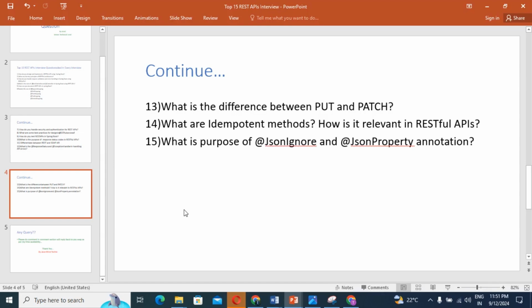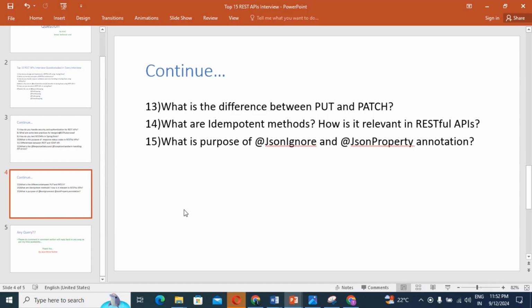The POST method, you should know, is not idempotent because it creates a new resource, right? POST means once you need to create a new resource, that time you are going to use the POST method, POST mapping, right? So that's why we can say the POST method is not idempotent, because it creates a new resource on the server each time it is executed.